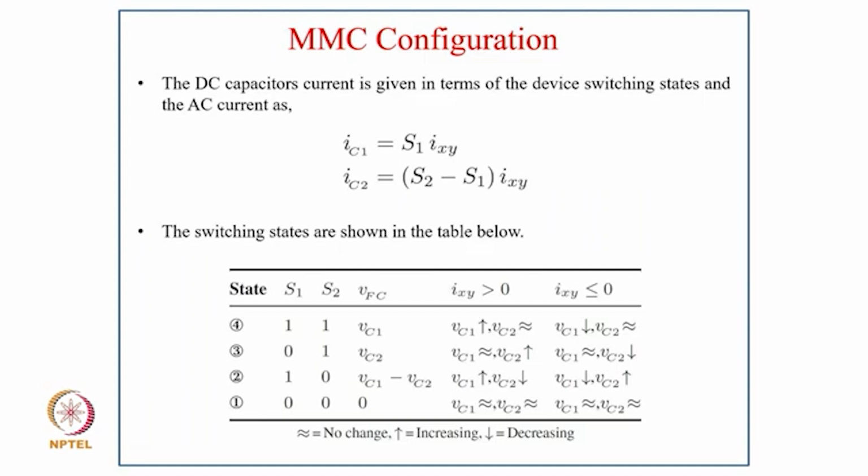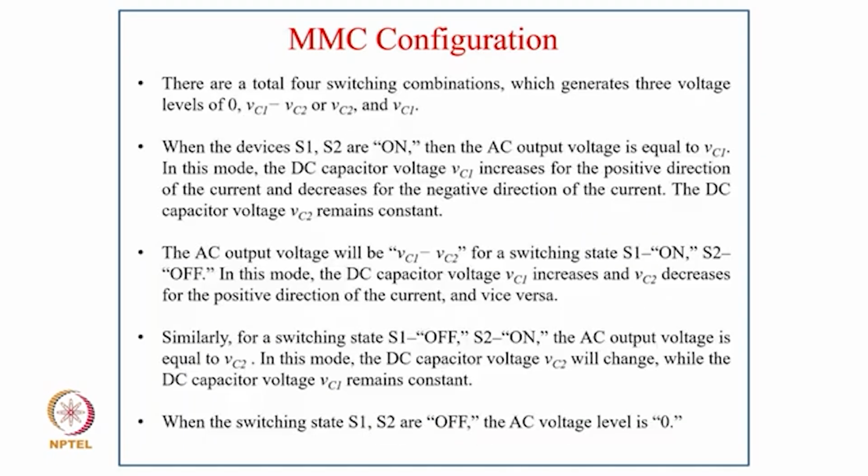And then the final mode, where both devices are off, 0, 0, VFC is 0, and VC1, VC2 all remain almost the same. So there are a total of 4 switching combinations which generate 3 voltage levels: 0, VC1 minus VC2 or VC2, and VC1. When the devices S1 S2 are on, the AC output voltage is equal to VC1, and in this mode the DC capacitor voltage VC1 increases for the positive direction of the current and decreases for the negative direction of the current, and the DC capacitor voltage VC2 remains constant.